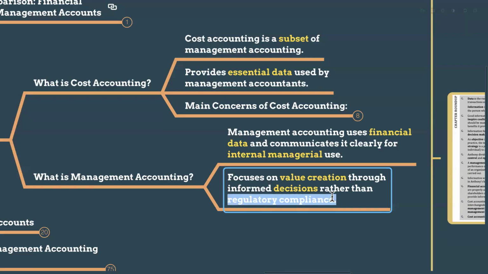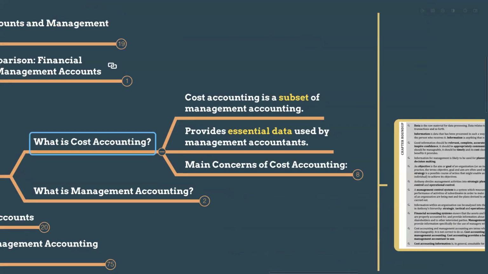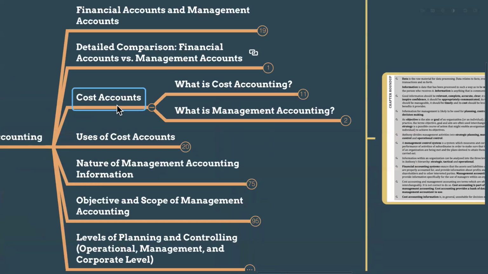In financial accounting we have a set of formats we have to follow. We have to follow the LKASs, SLFRSs, IASs, IFRSs, company law. There are so many compliances in financial accounting. But in management accounting, regulatory compliance is not our focus. Our focus is to do some value addition, some value creation for our organization by helping the managers make informed decisions, right? So that is the main part of management accounting. So this is the difference between cost accounting as well as financial accounting.